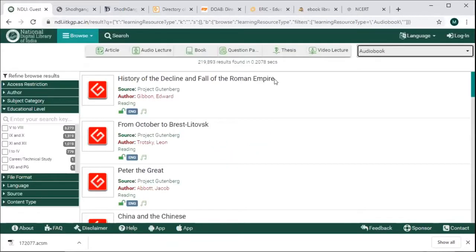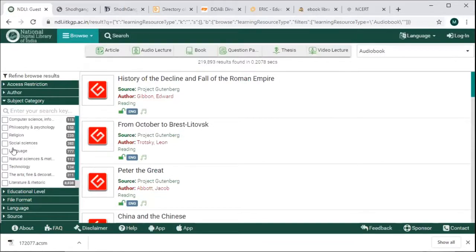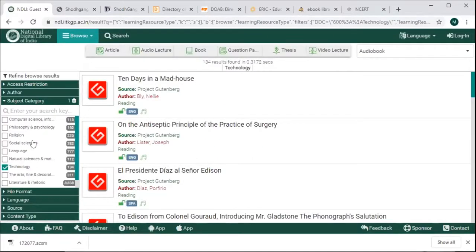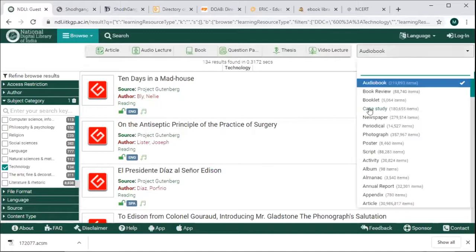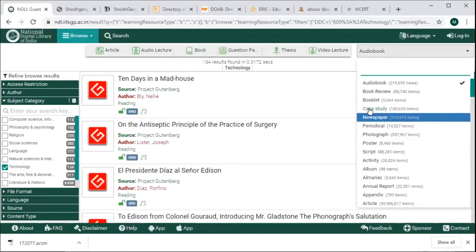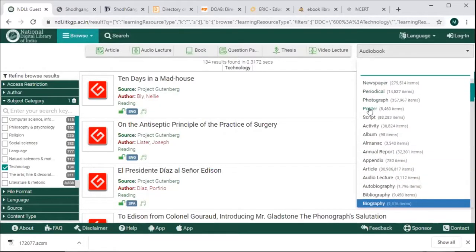See, only audio books will be listed under this category. So if you want to filter by subject, I want to see audiobooks under the subject technology. Then I have filtered my search. It will show audiobooks under the subject technology. This way you can filter your searches also for this learning resource type.